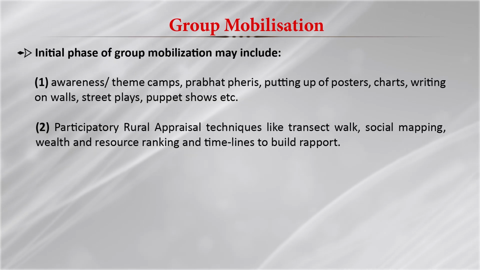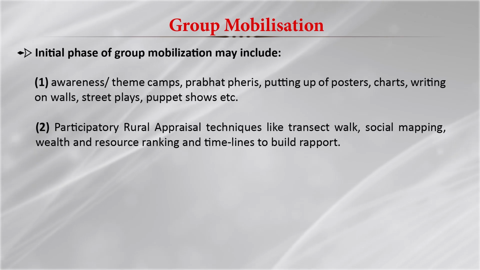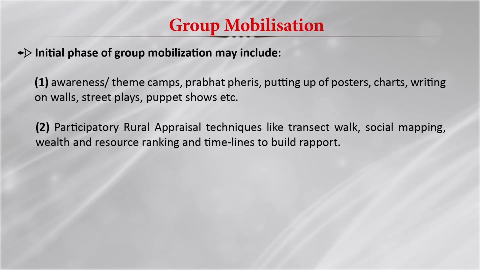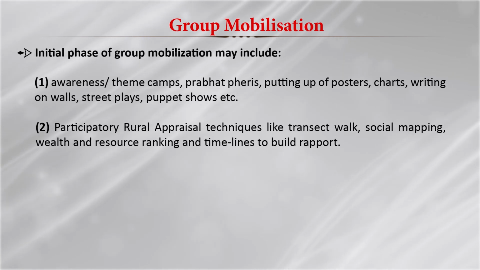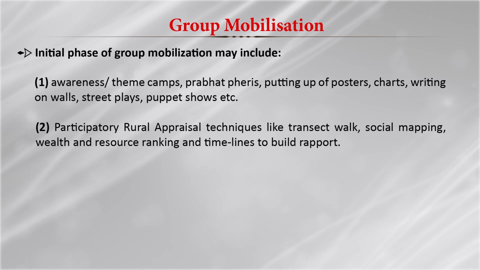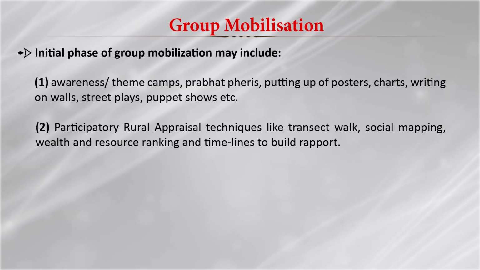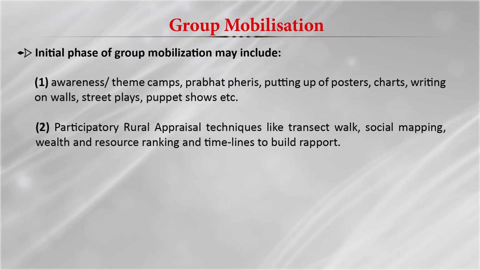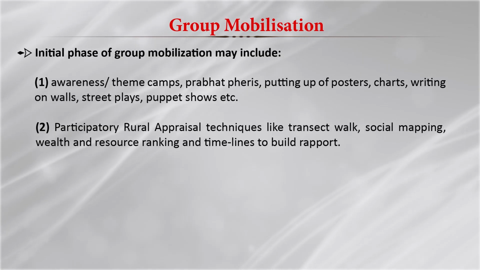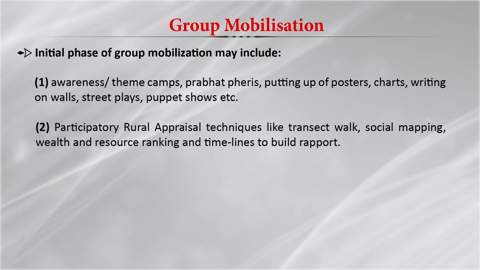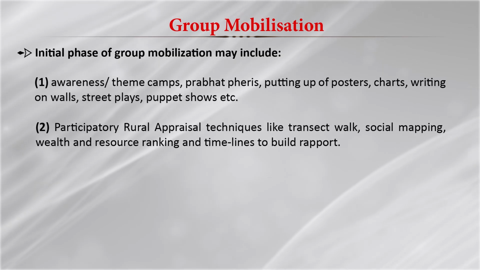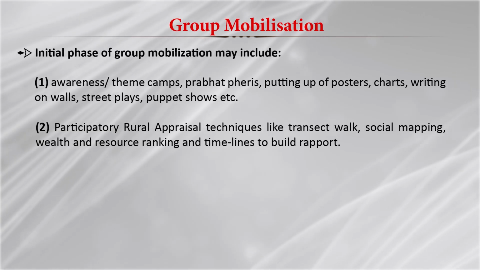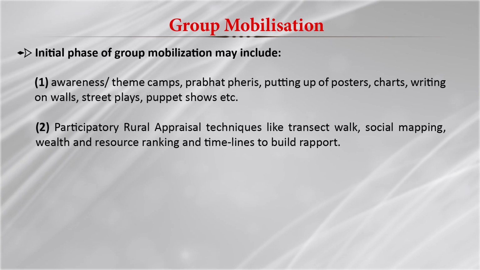The old villagers are experienced enough, and they touch the particular soil and try to find out whether it is good for mining, good for water, or good for some other source, whether one can sow seeds on it and do farming on that land. So, in this transect walk, people go around and try to find out the places which are beneficial, which are important, which can be useful for the society.